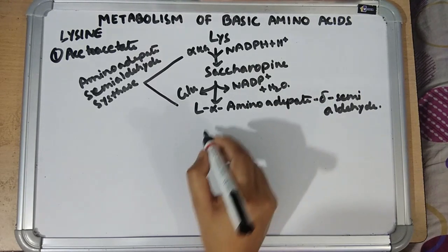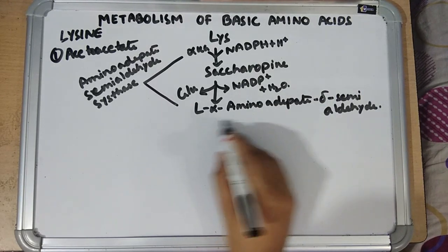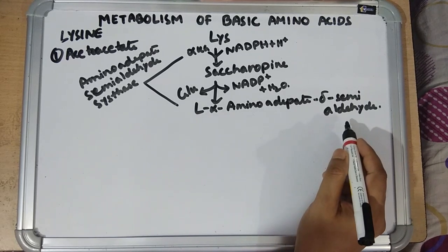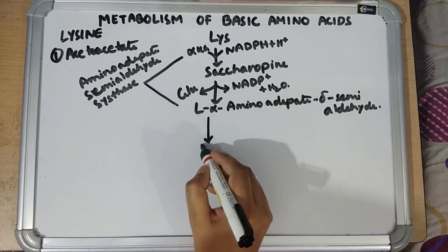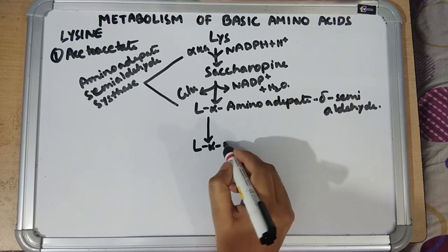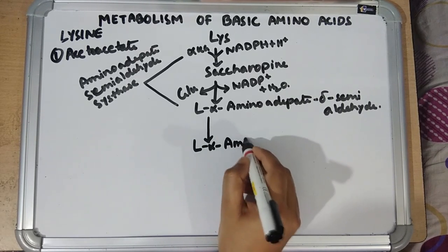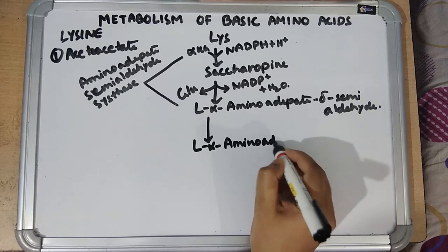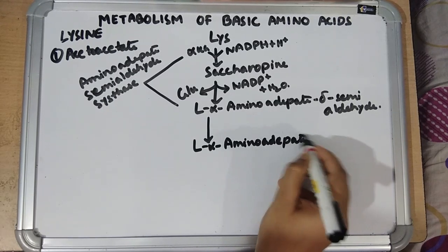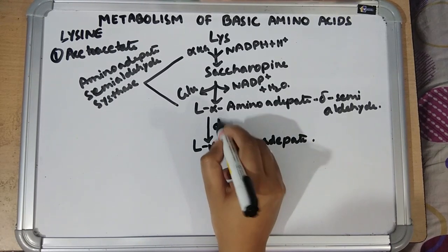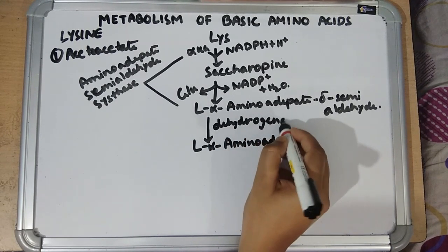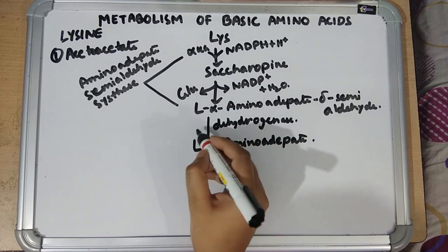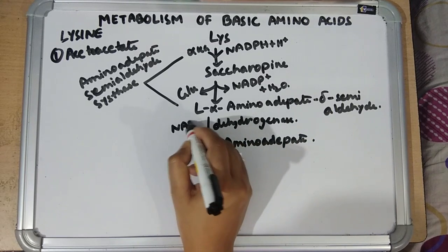So after formation of L-alpha amino adipate delta semialdehyde, it is converted into L-alpha amino adipate by the enzyme dehydrogenase, NADH is required.